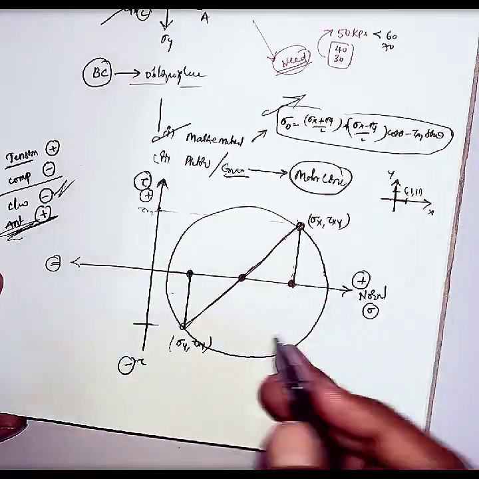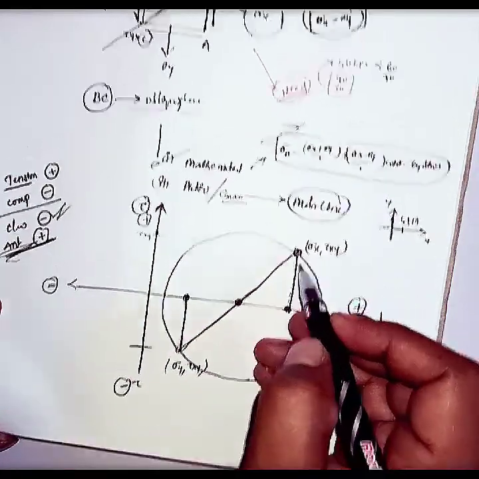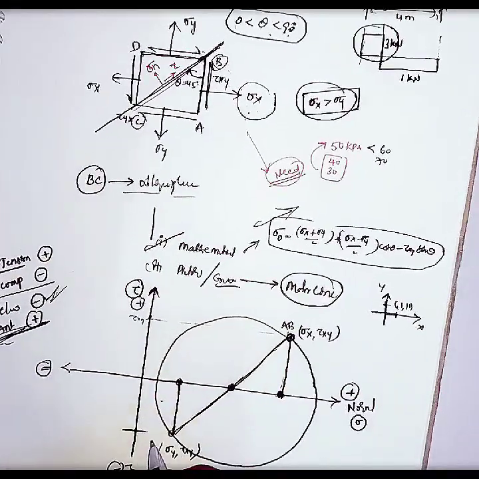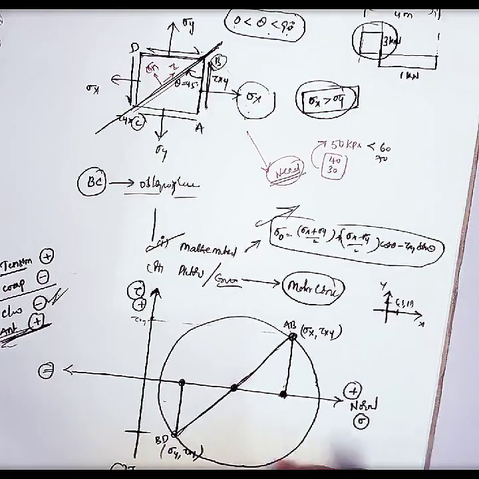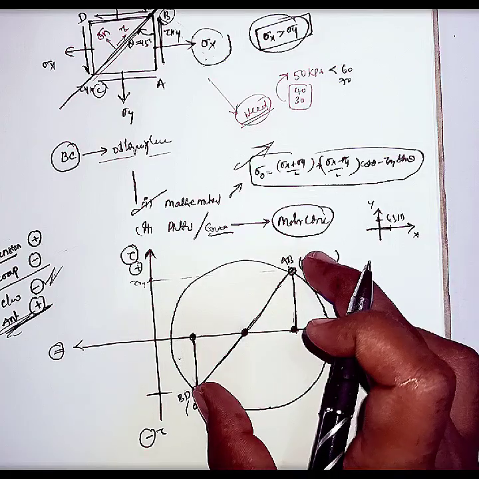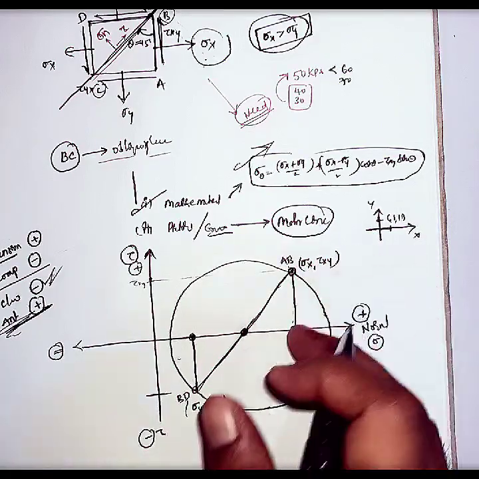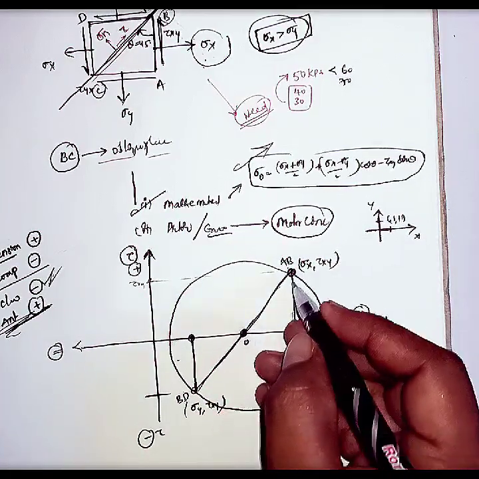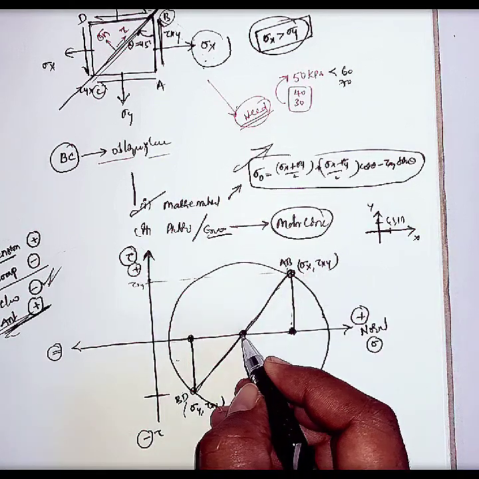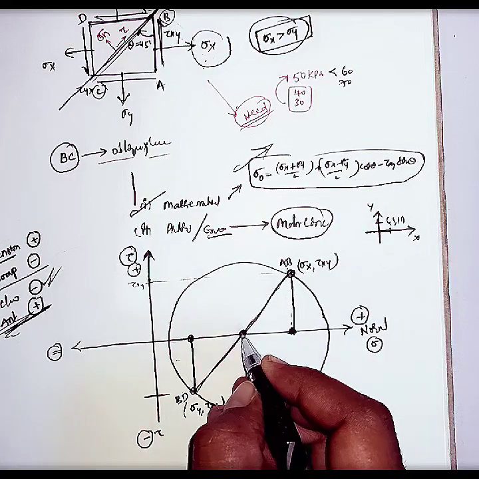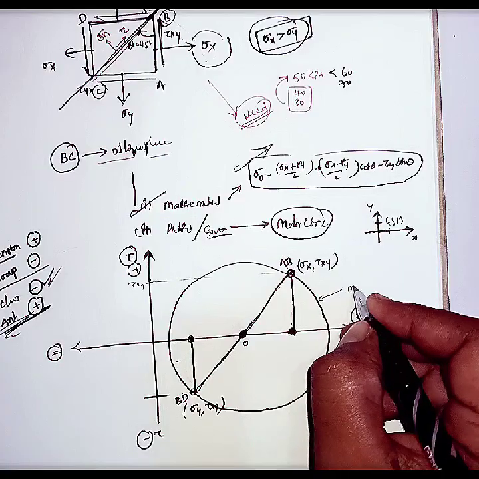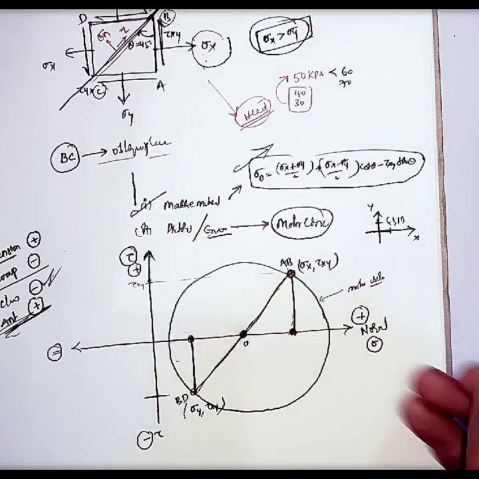This is the circle which is joining these 2 points. This is the point for the AB plane, and this is the point for the BD plane. This circle joins these 2 points from this center O, and the line joining them makes an intersection with this horizontal axis. From the center, we are drawing one circle. This circle is called the Mohr circle.